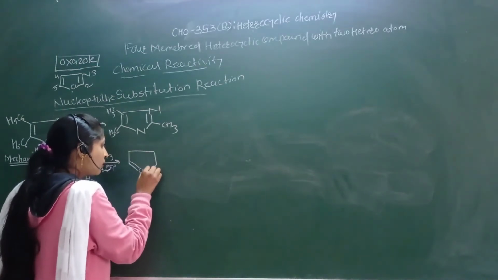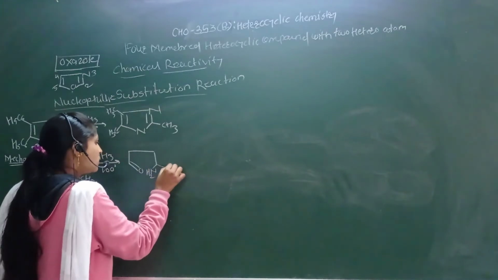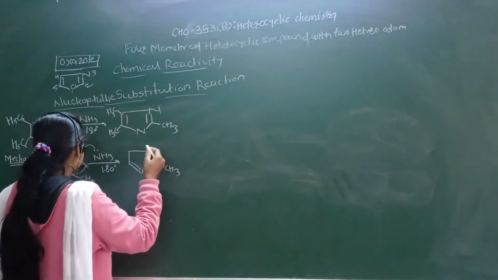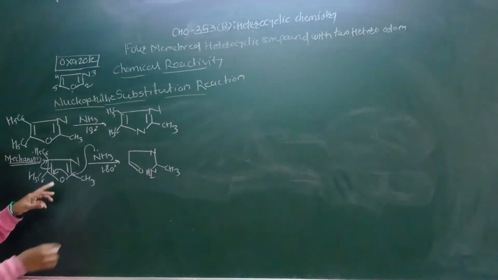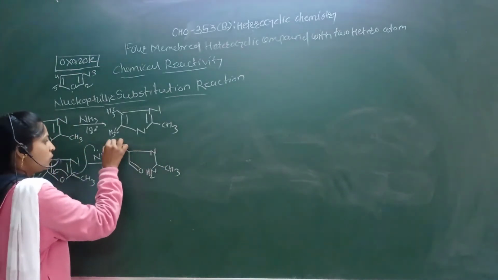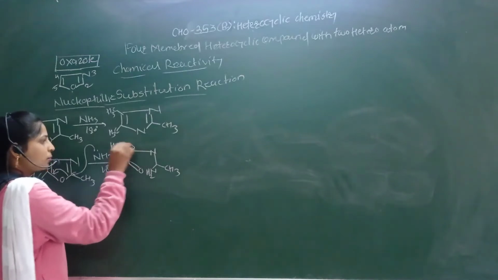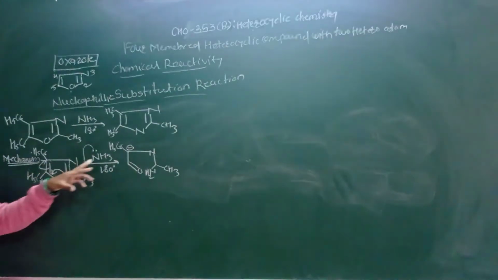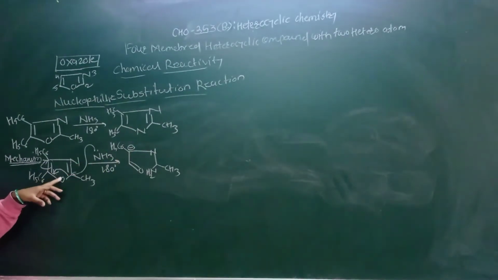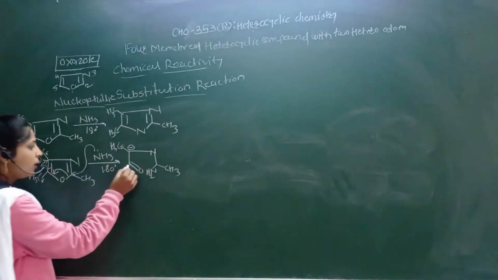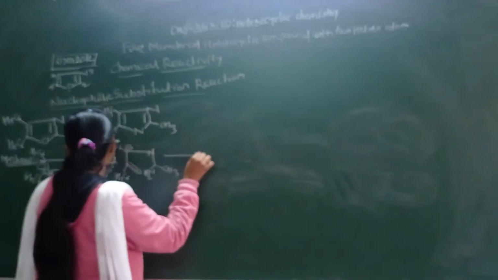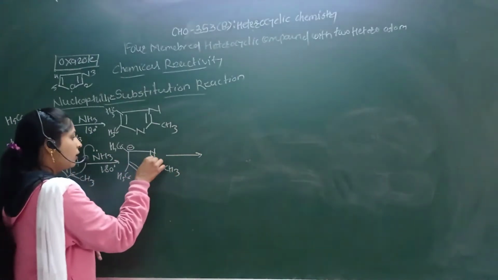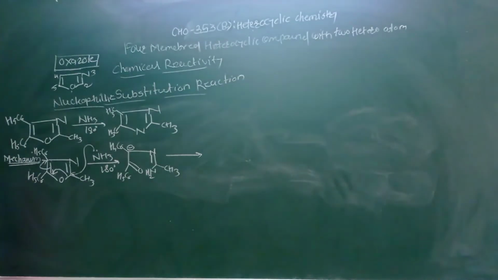of NH2 CH3 as it is, here the nitrogen as it is, again this substituent, that is C6H5, but this carbon carries a negative charge because of this double bond shifting onto this carbon. Here we form the carbon-oxygen double bond, and this C6H5 as it is, and again this double bond as it is.